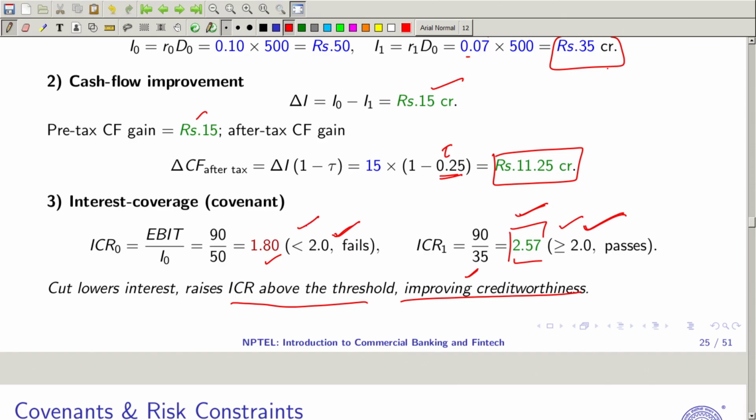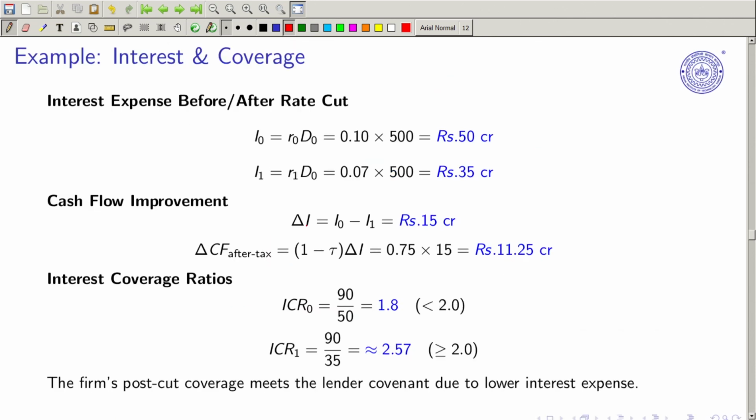This also acts as a constant. So post-cut coverage meets the lender covenant due to lower interest expense, right.